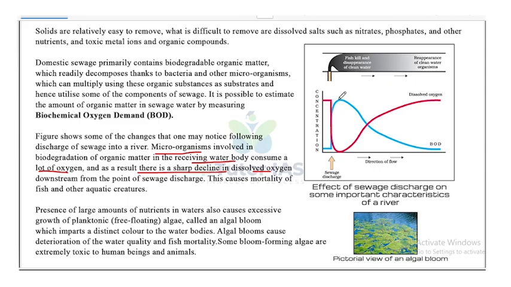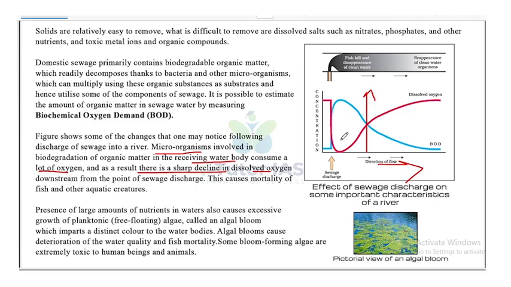So the biological oxygen demand will increase and the dissolved oxygen will decrease, as a result of which very little oxygen is available for the fishes and other aquatic creatures. This causes mortality of fish and other aquatic creatures when there is a discharge of sewage. And along the direction of flow, after a certain point, this will come to normal. The biological oxygen demand will decrease after the organic matter is degraded.